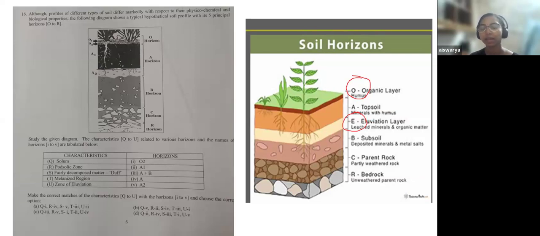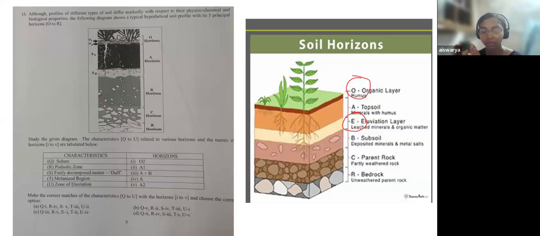It is the region where the least minerals and organic matter occupy. Then after B, it is C, the parent rock, which is a partly weathered rock, and R is a bedrock, an unweathered parent rock. So this is how, in general, the soil horizon is.